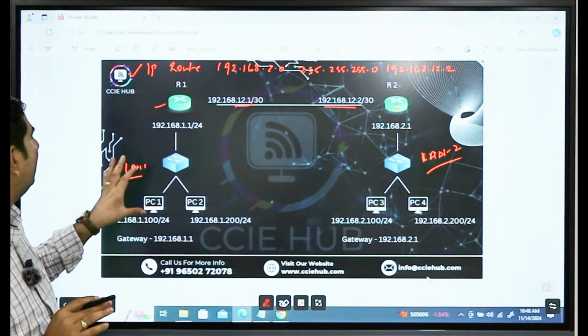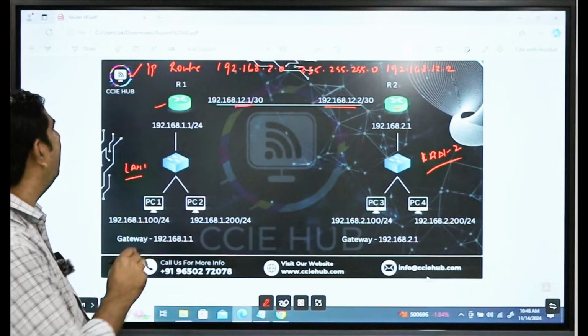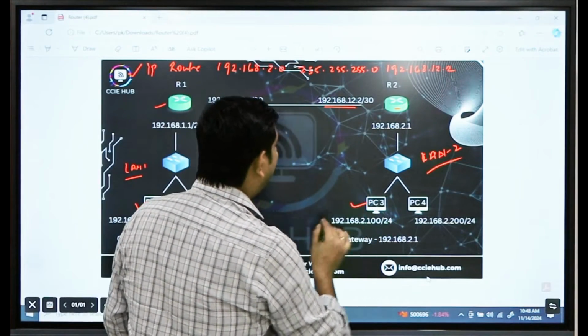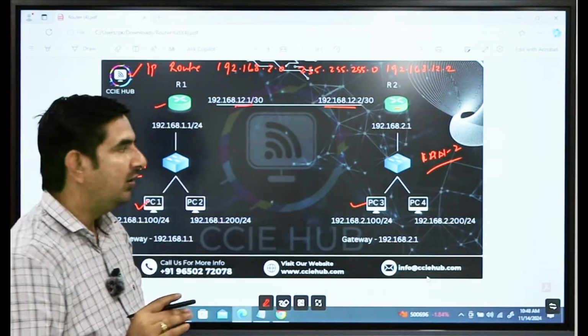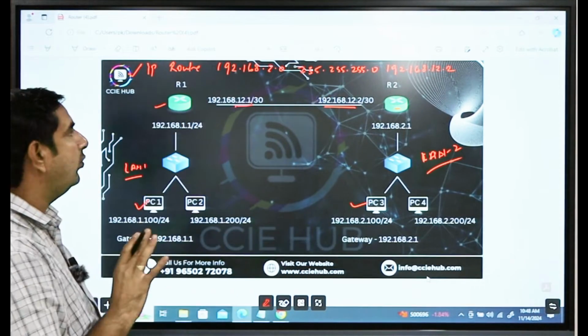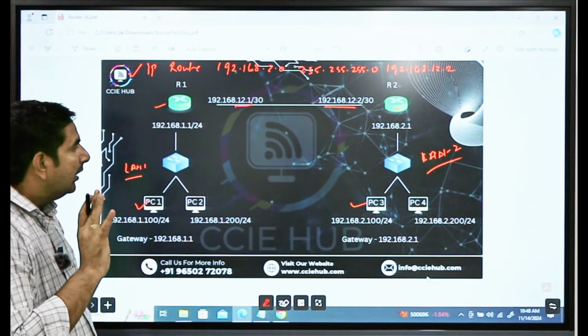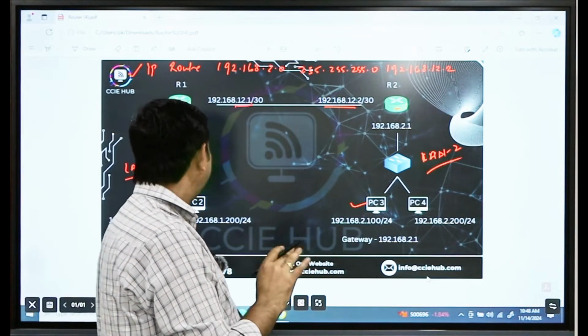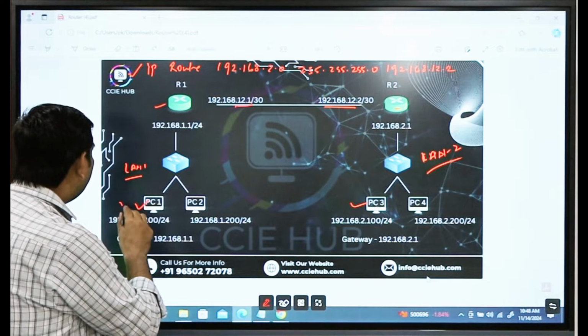our question is: if I use the ping command from PC1 to PC3, will it make the communication or not? We are not adding the route on the R2 end. If they will not communicate, where will the packet drop and what will be the message on PC1?